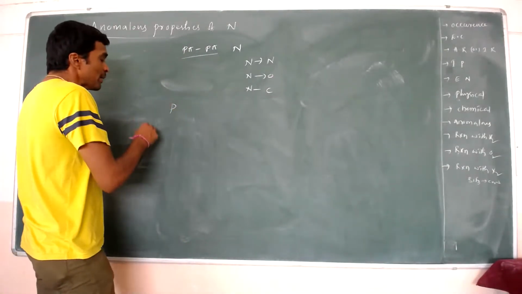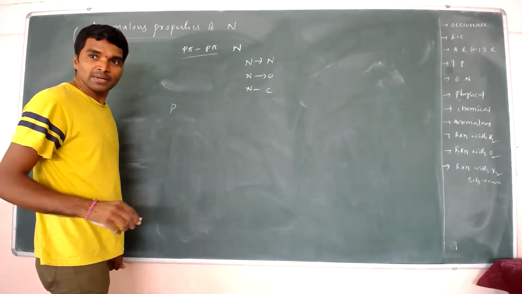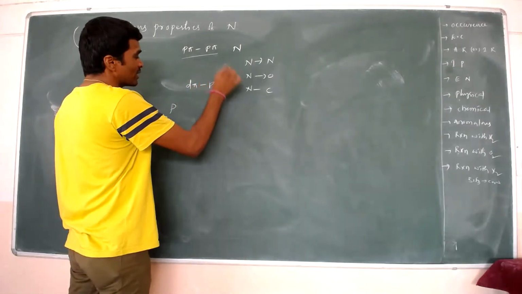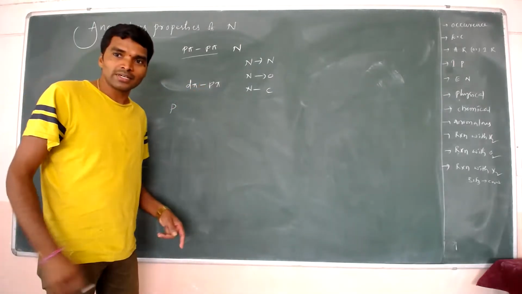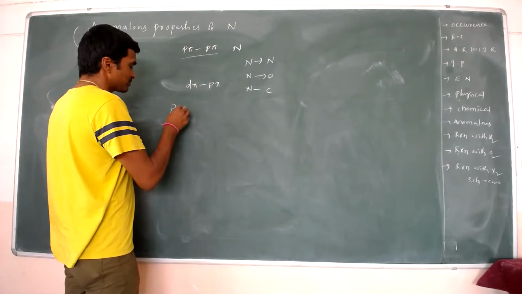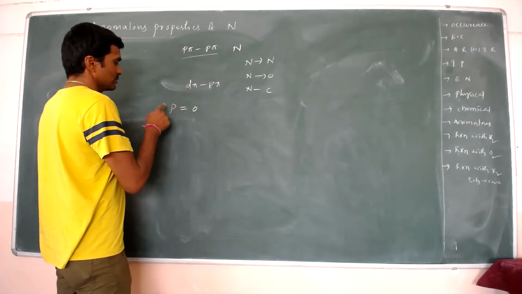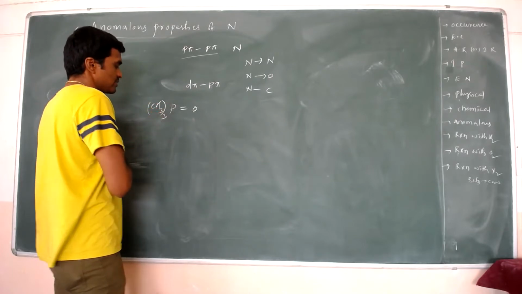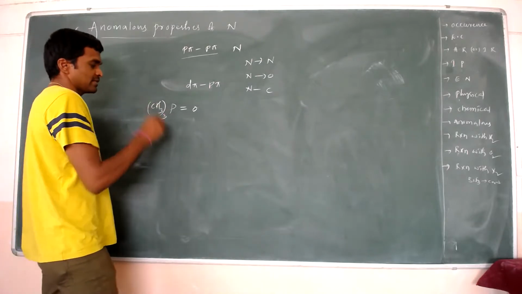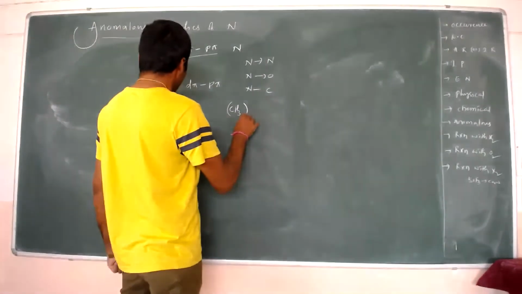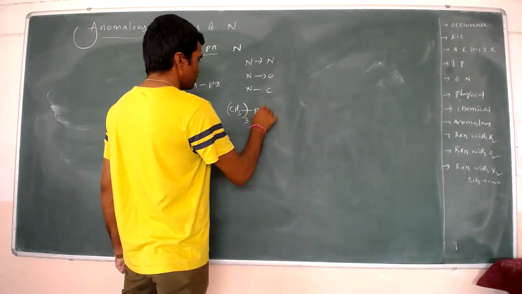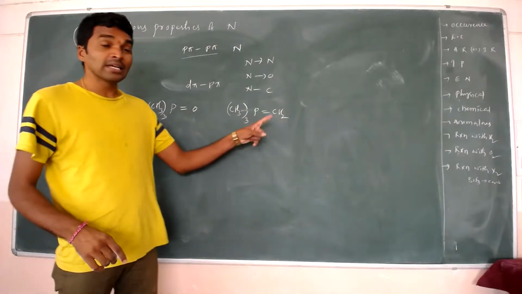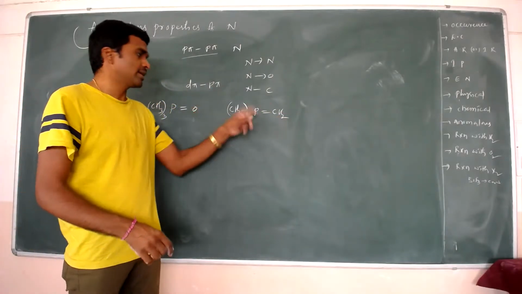But for example, phosphorus exhibits d pi p pi bonding. What is that? D pi p pi. In the form of (C6H5)3P=CH2, phosphorus exhibits the d pi p pi bond.